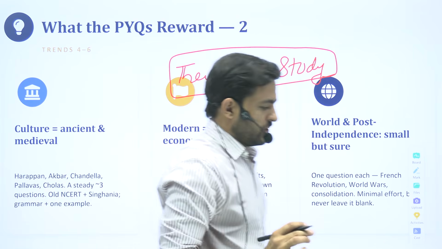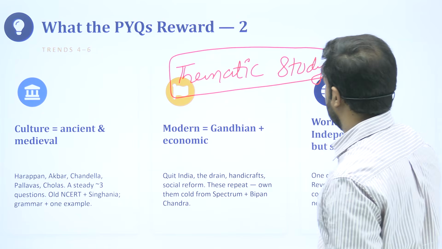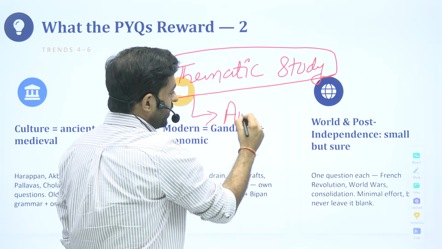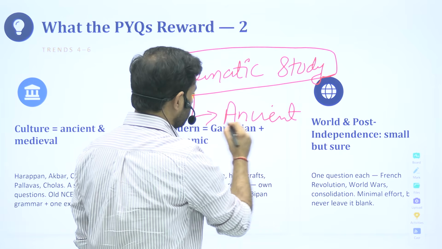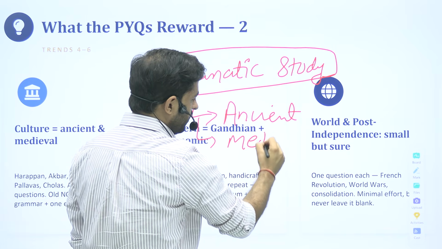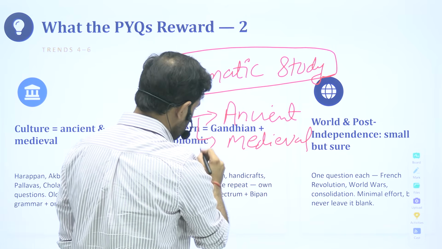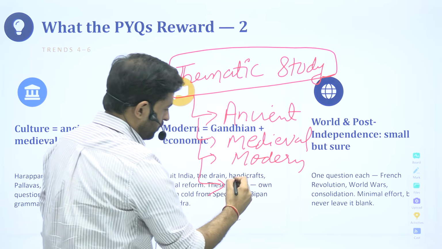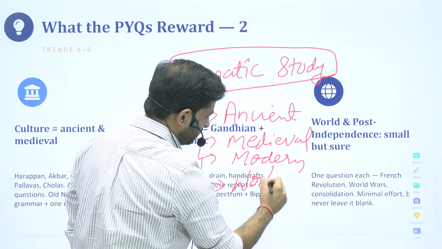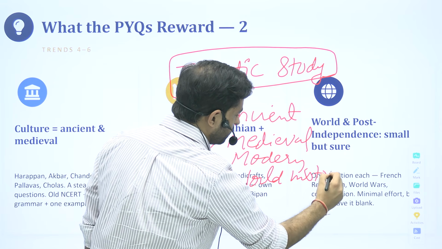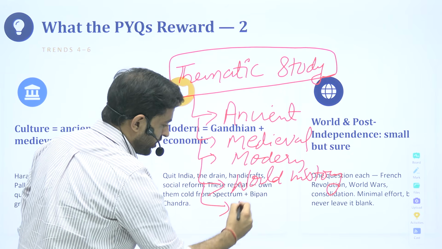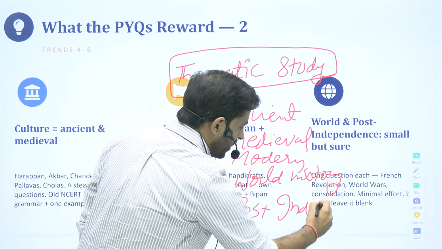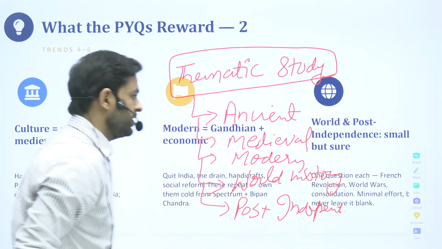Just to give you, since it's a starting lecture, I would give a brief segregation within the history section. First is the ancient section. Naturally, it is medieval India, modern India, world history, and post-independent India. So these are 5 major blocks from which questions are generally asked from the history section.